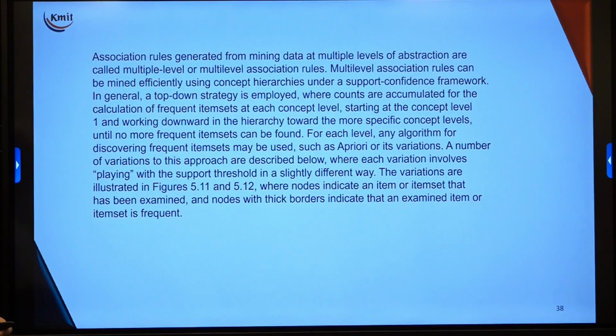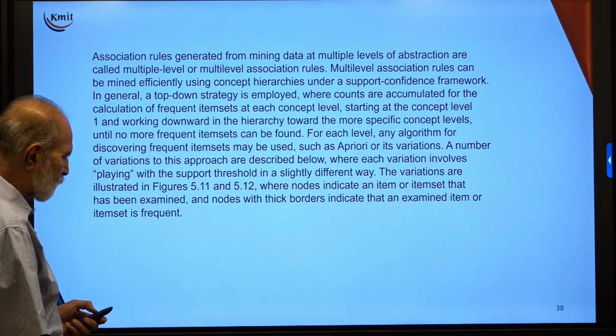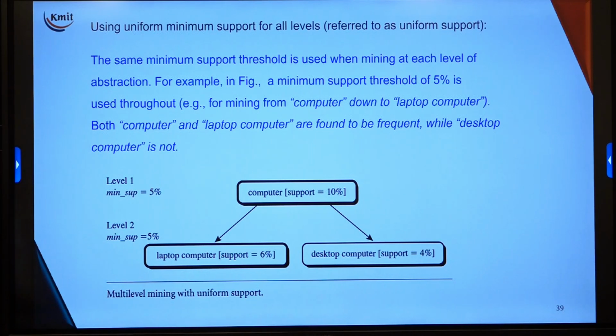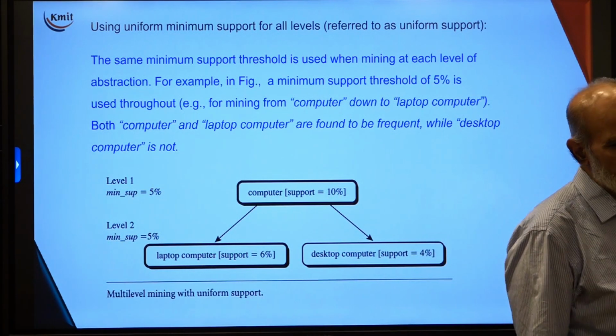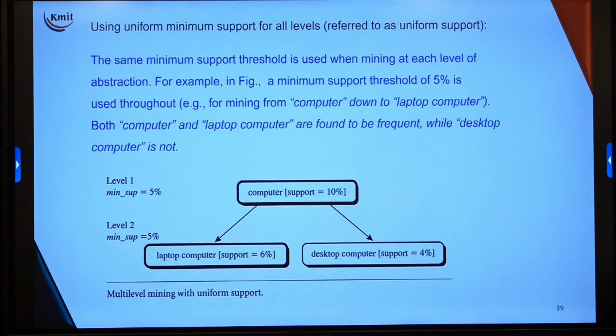For each level, any algorithm for discovering frequent itemsets may be used, such as Apriori or its variations. A number of variations to this approach are described, which we will see in the figures I have taken from the book. These are two figures from chapter 5 of our book, Data Mining, by Han and Kamber. They have described everything there. So, using a uniform minimum support for all the levels.